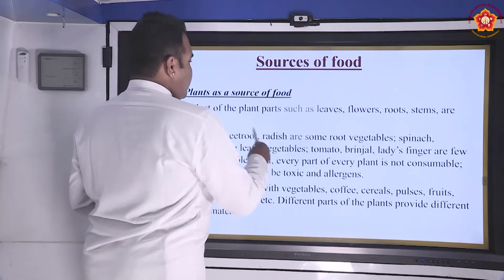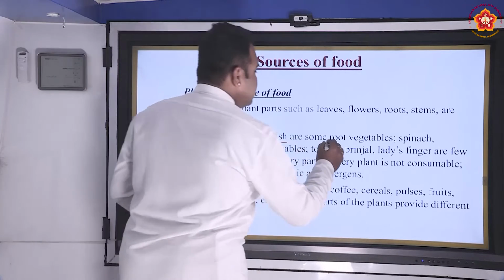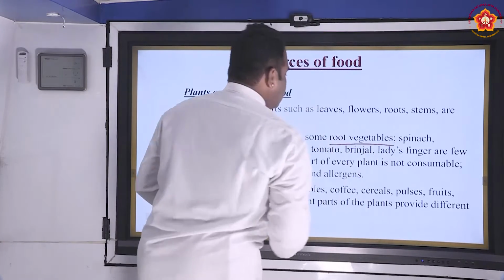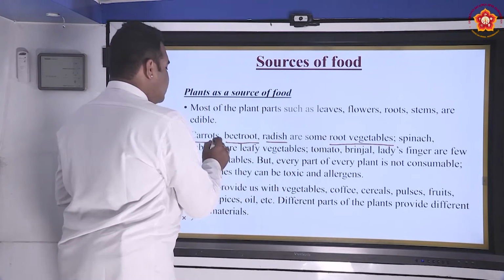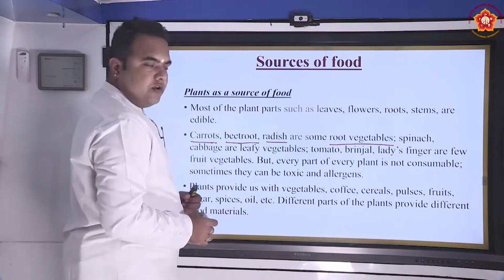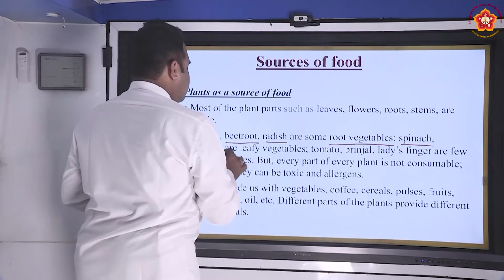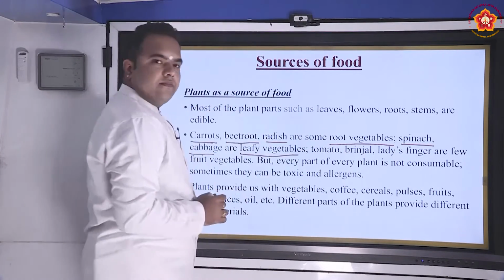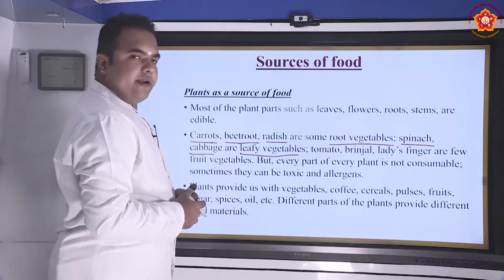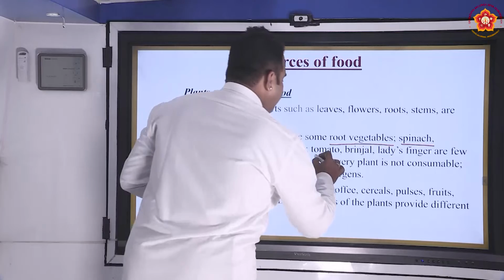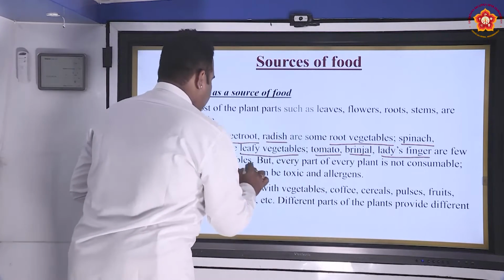Carrots, beetroot, radish. These three, for example, are root vegetables. So the roots from the plants of carrot, beetroot and radish can be consumed. Similarly, spinach and cabbage are leafy vegetables. The leaves from the spinach plant and cabbage plant can be eaten. Similarly, tomato, brinjal and lady's finger are fruit vegetables.